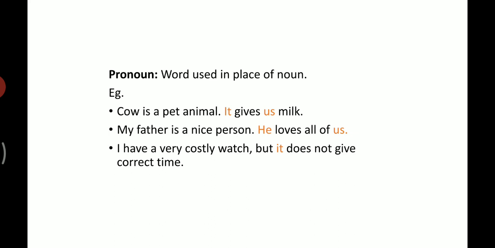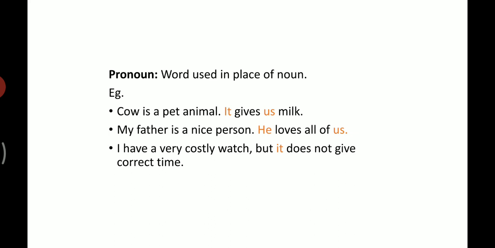It does not give correct time. Who does not give correct time? Watch. But we don't use watch here. Instead, we use it. Therefore, we can say it is a pronoun. So, pronoun is a word used in place of a noun.